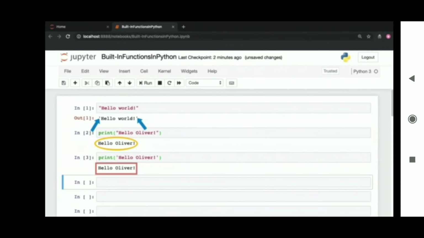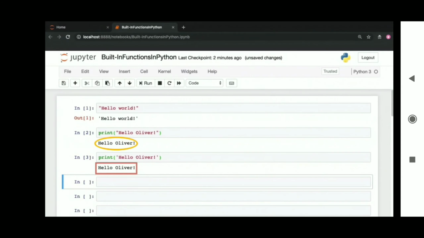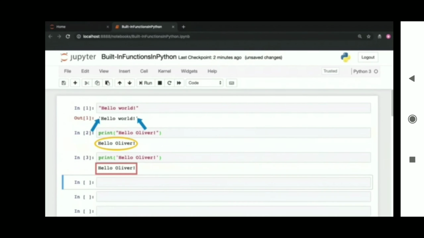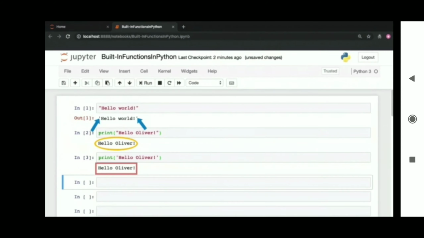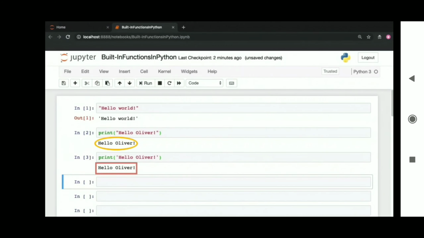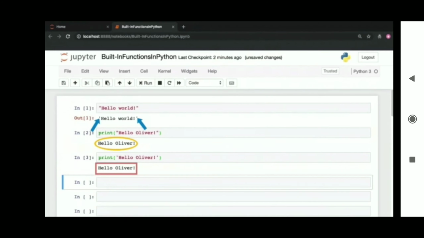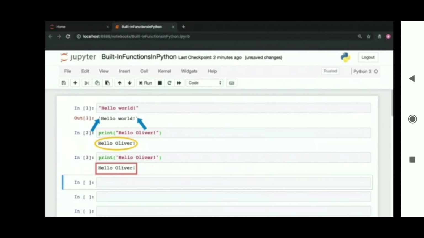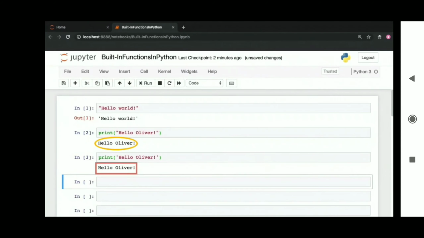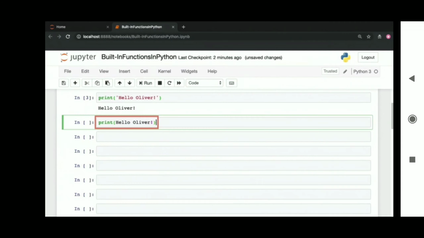Strings can be defined using double quotes in Python or single quotes. So you can invoke the print function and pass in hello Oliver in single quotes, and the same hello Oliver will be printed out to screen. Observe that in both cases, when the print function printed out the string to screen, the quotes for the string were not included. Python only prints out the content of the string, the content that we passed into the print function.